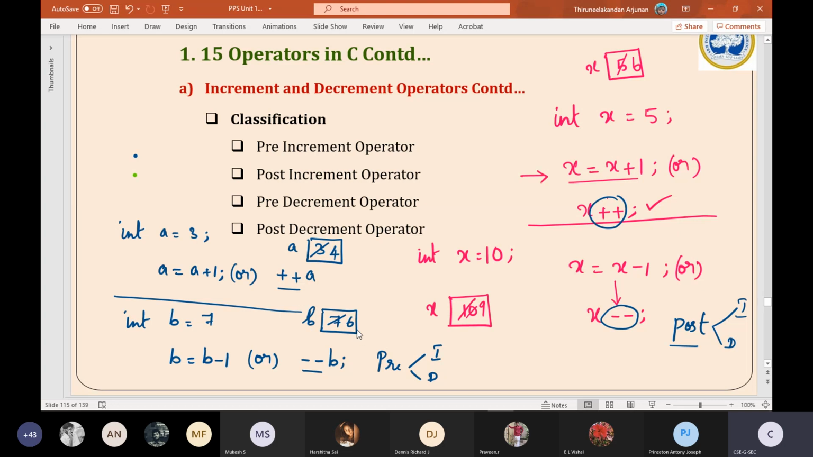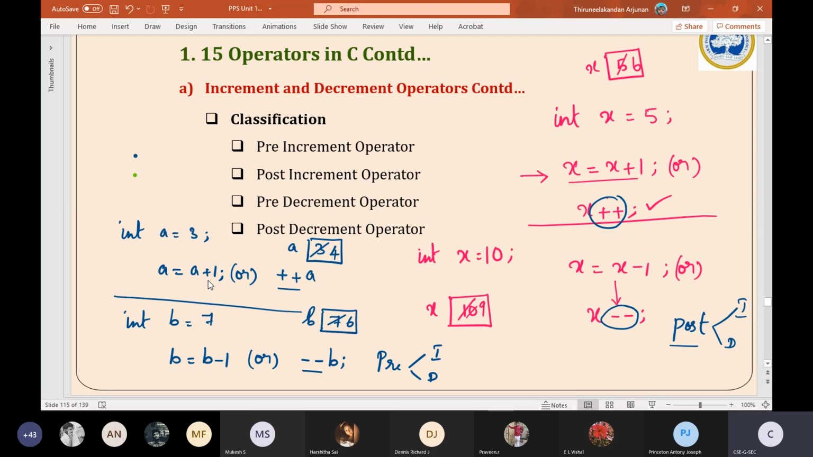Look at here, x is equal to 5. I am adding 1, so it gets incremented to 6. Similarly, x is assigned with 10. I am decrementing it, the value is 9. Subtract 10 by 1, it will get 9. The same effect is happening here. We assumed b as 7, we decremented it, we got 6. Similarly we assumed a equal to 3, we incremented and we got the value as 4.